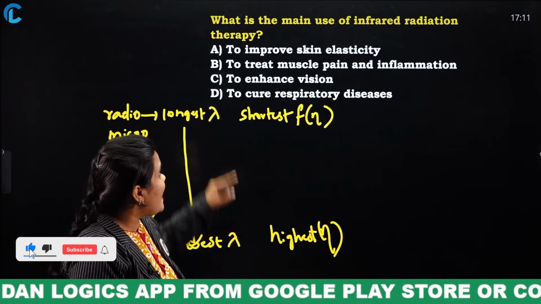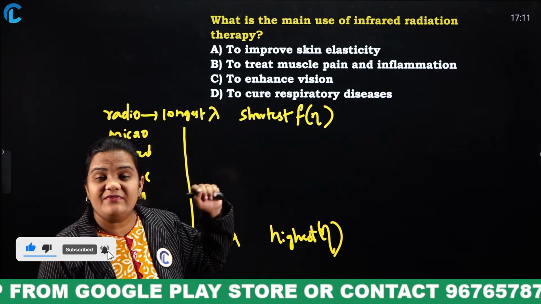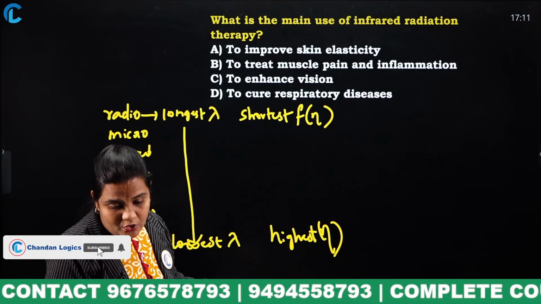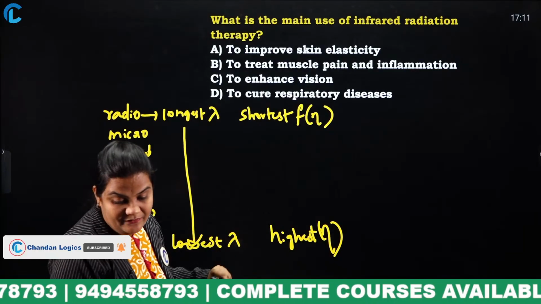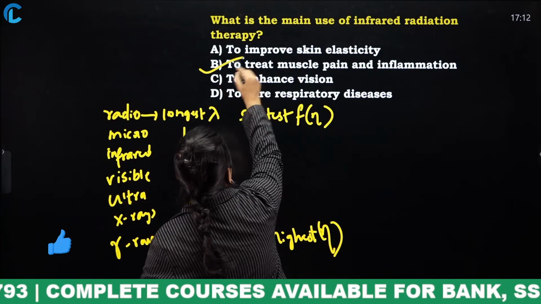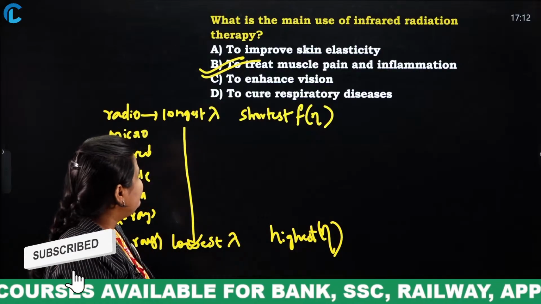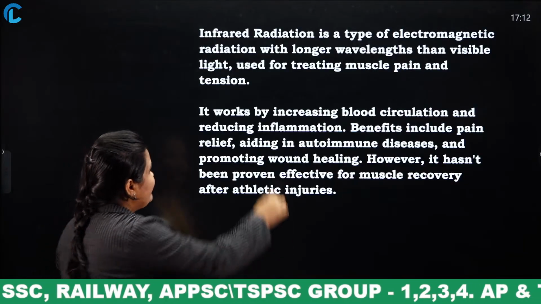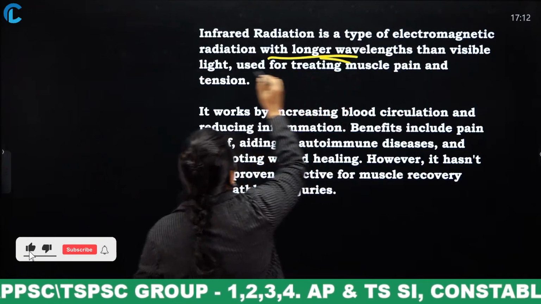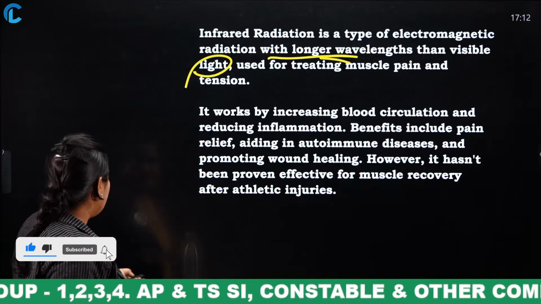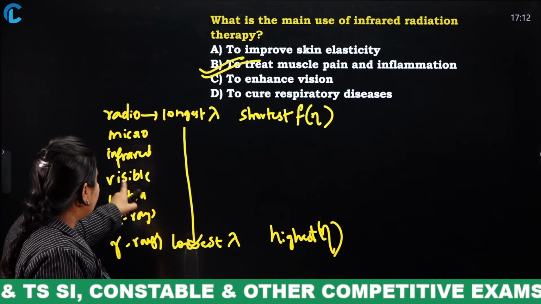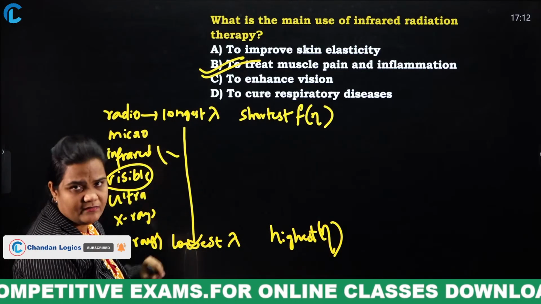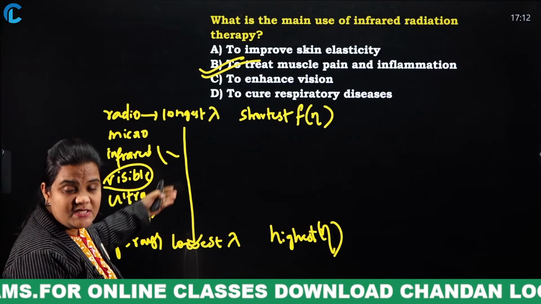Okay. Now, this is all regarding infrared radiation. Infrared radiation therapy is used for which treatment? Yes, come on, very good. To treat muscle pain and inflammation. Very good. Infrared radiation is a type of electromagnetic radiation with longer wavelength than visible light. Okay, so it has a longer wavelength than visible light, but a lower frequency.